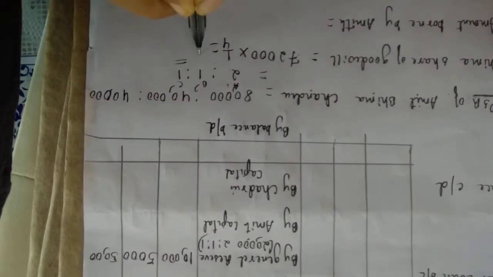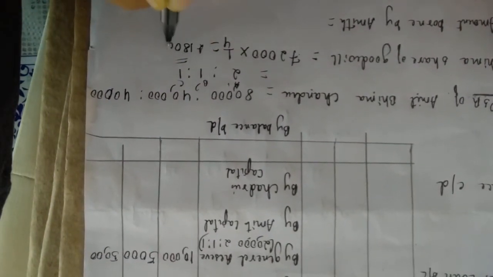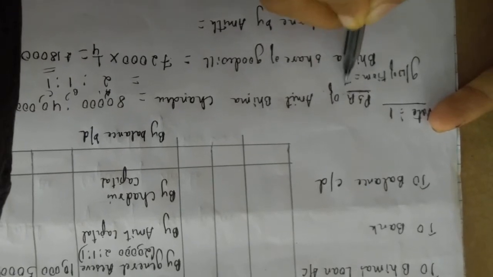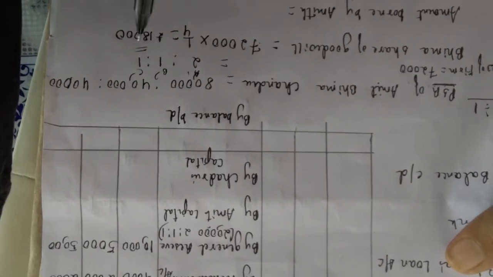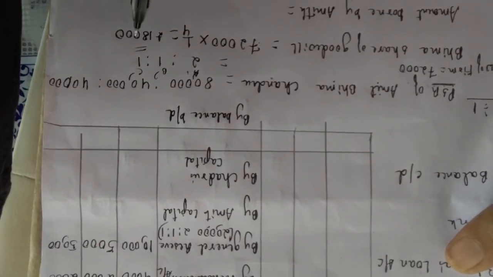So 72,000 into 1 by 4, you will get rupees 18,000. Isn't it? If you want, just write goodwill of the firm was 72,000. Bhima's share of goodwill, 72,000 into 1 by 4, that is 18,000. Isn't it?